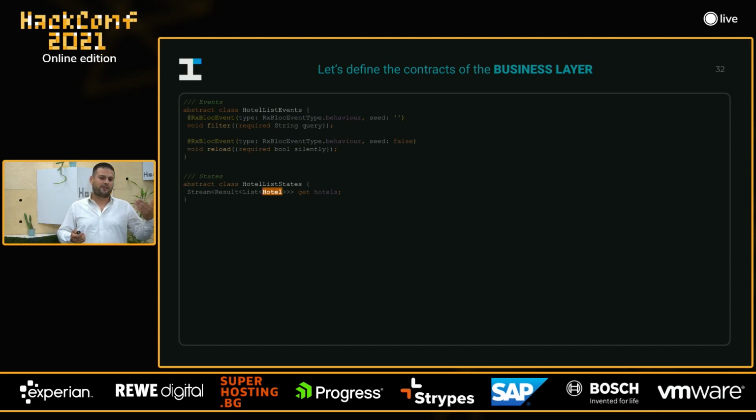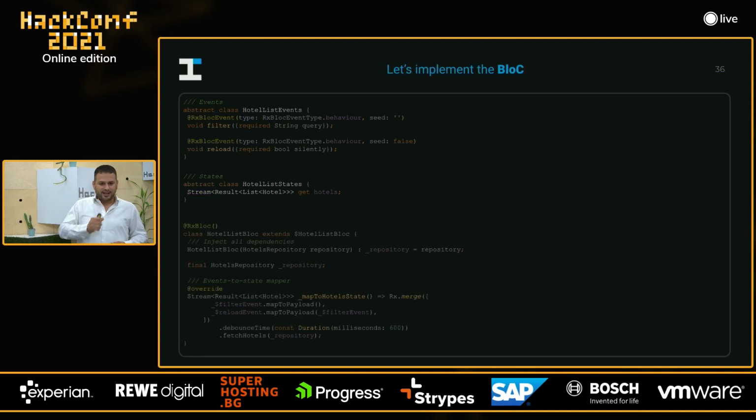So what we have is a list of hotels, which is wrapped in a result. Why? Because we need to handle async operations, right? So we need to handle things like loading, success, error, etc. And then we need to wrap this in a stream because the UI layer needs to listen for that state change. So let's now implement our bloc.